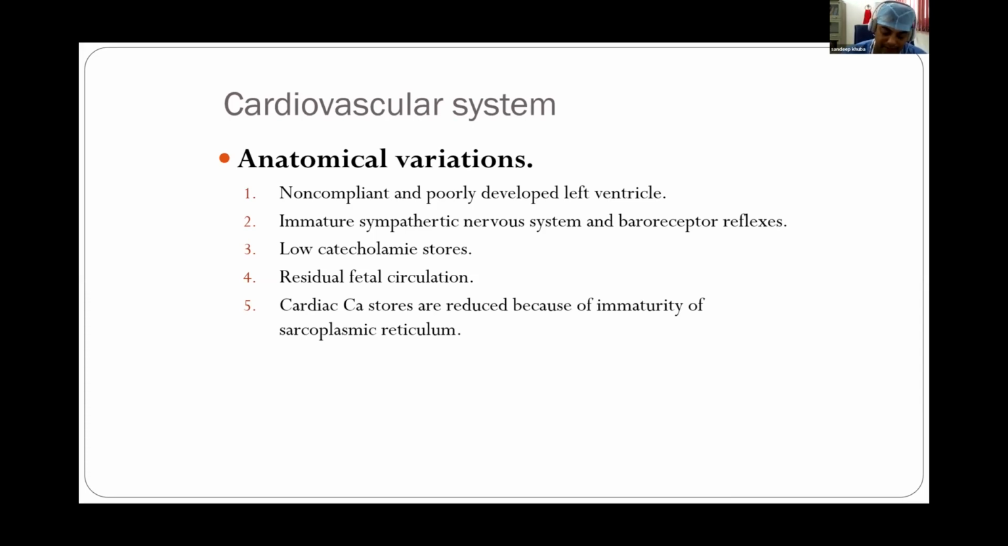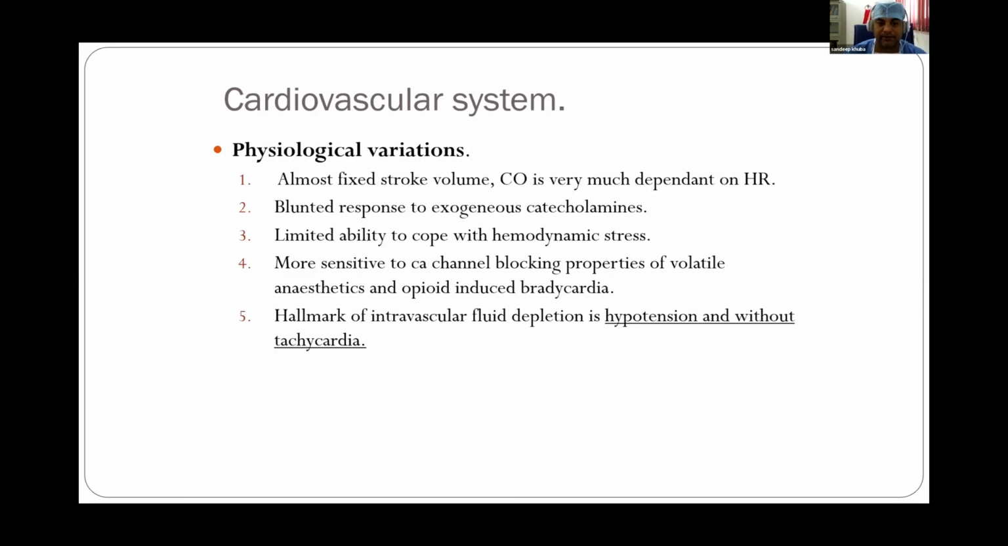So if some volatile anesthetics like halothane have calcium channel blocking property, it leads to more cardiac myocyte depletion and further leads to hypotension and bradycardia in these patients. So cardiac output is very much dependent on heart rate because the stroke volume cannot be increased by cardiac muscles. Even if we try to give exogenous catecholamines like adrenaline and noradrenaline, because the adrenergic receptors are not well developed in these patients, they have a blunted response to exogenous catecholamines also.